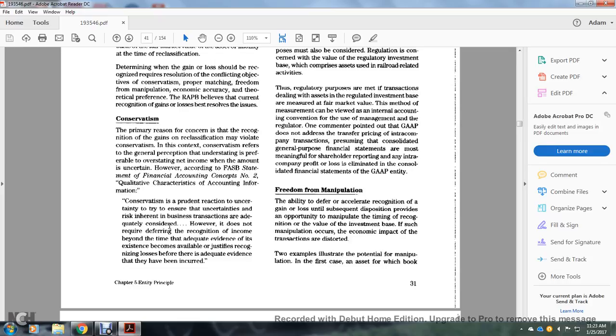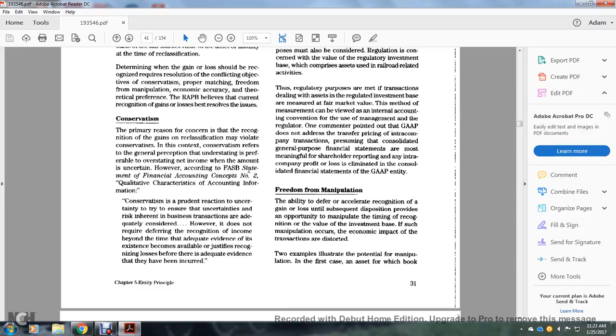Conservatism. The primary concern with the recognition of gains on reclassification is that it violates conservatism. The content of conservatism refers to the general perception of the preferability of understating rather than overstating net income when amounts are uncertain.